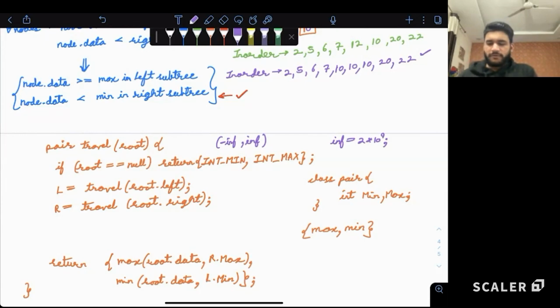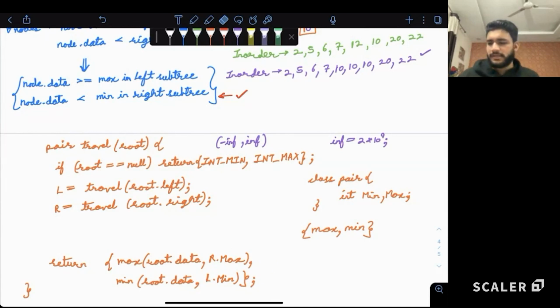Now, what we are trying to say is, as soon as we reach any node which is a non-null node, we want that particular node's data to be min and max. So this will take care of those cases. If we are returning from a null node as a left or the right side, the current data will take the place. Otherwise, if it is a binary search tree, then the right side will have a bigger value and the left side will have a smaller value. So we'll just take the right side or the left side. So let's do a dry run and see this.